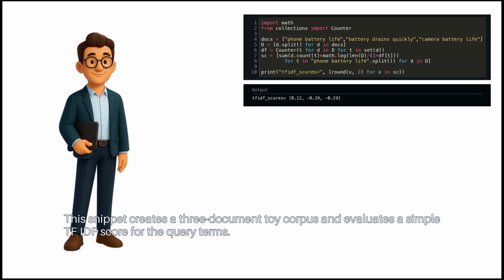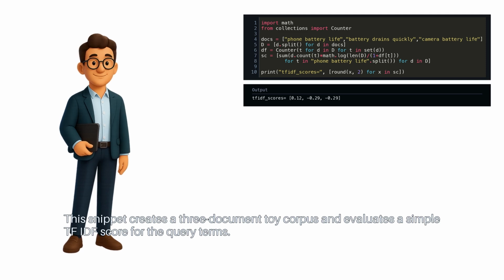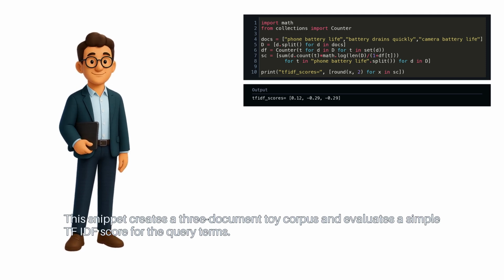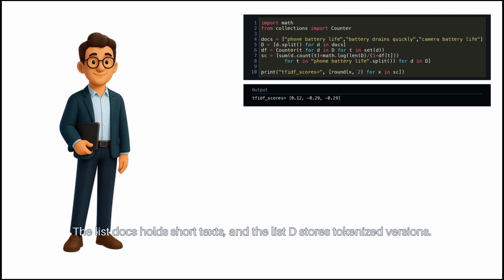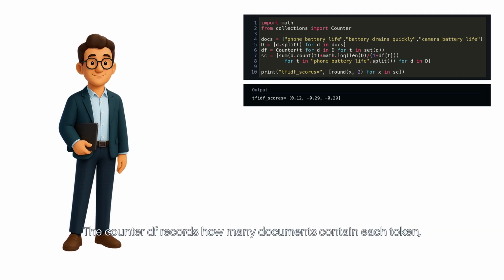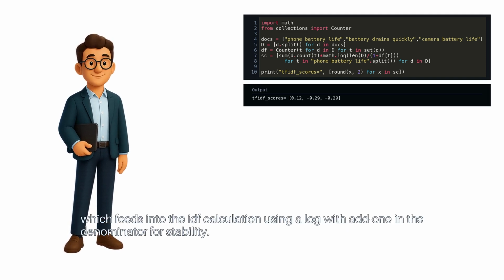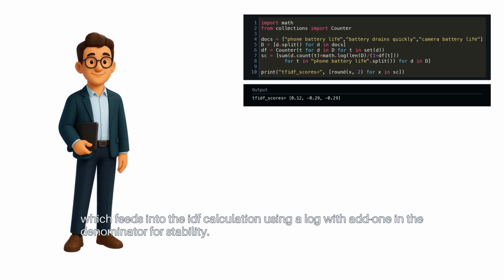This snippet creates a 3-document toy corpus and evaluates a simple TF-IDF score for the query terms. The list docs holds short texts, and the list D stores tokenized versions. The counter DF records how many documents contain each token, which feeds into the IDF calculation using a log with add-1 in the denominator for stability.